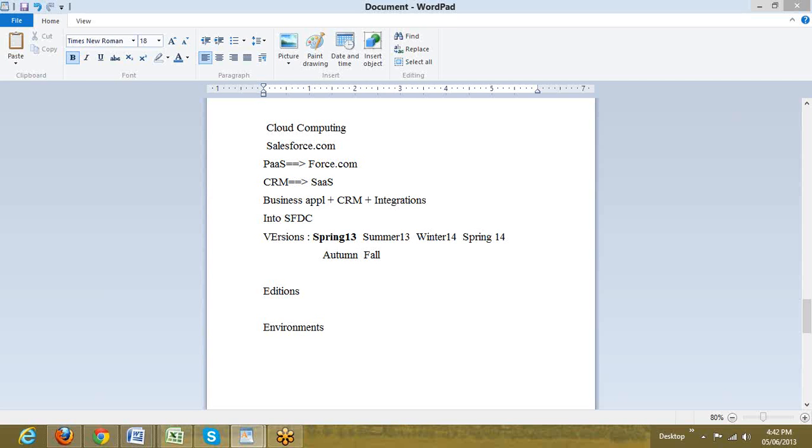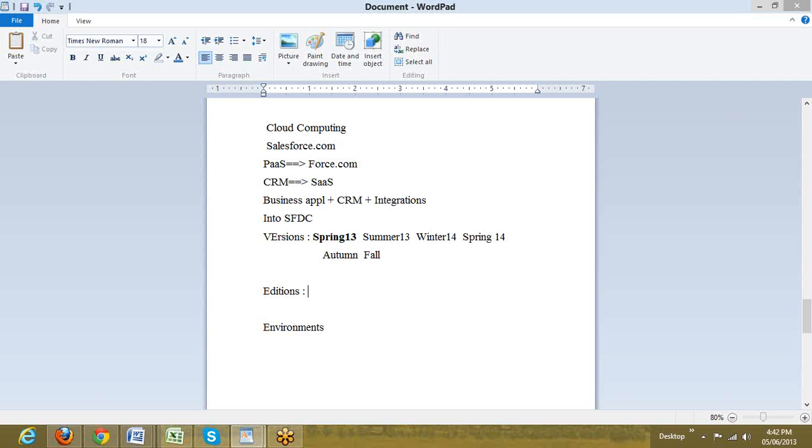Everything gets automatically updated. Whatever we have created, built, developed and stored in spring 13, everything will be made available for summer 13. So we would not be losing any data or any feature, and along with that we would be getting any additional features as well. So this is pertaining to the versions of Salesforce.